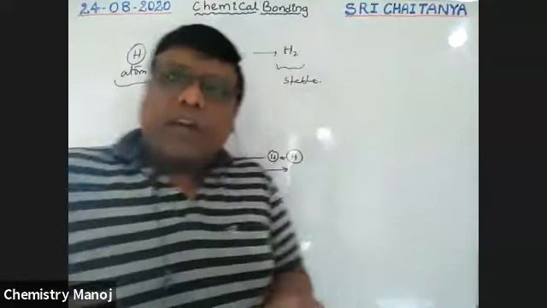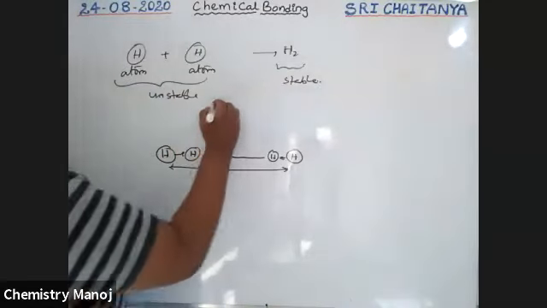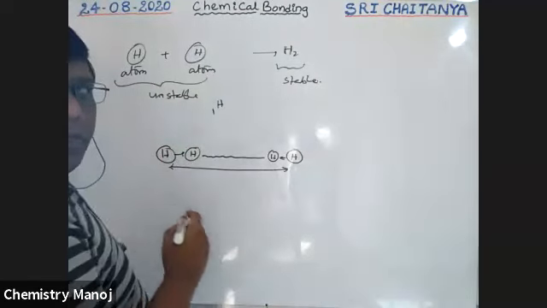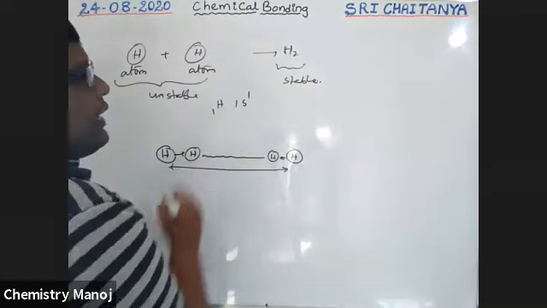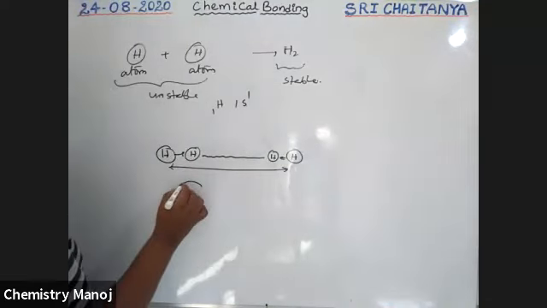Why, sir? See here what happened. This is a hydrogen atom, boys. Hydrogen has atomic number 1, 1H1, with configuration 1s1. That means this is a hydrogen atom.